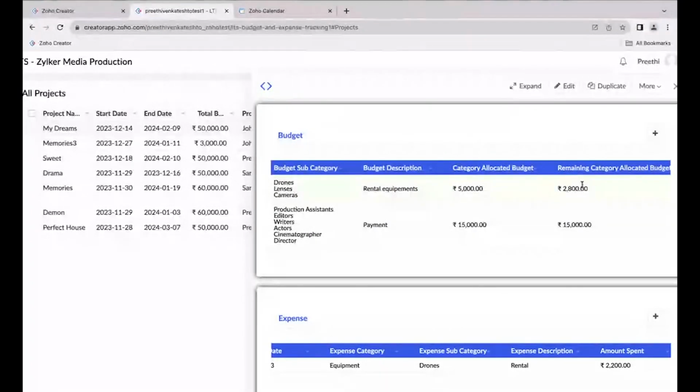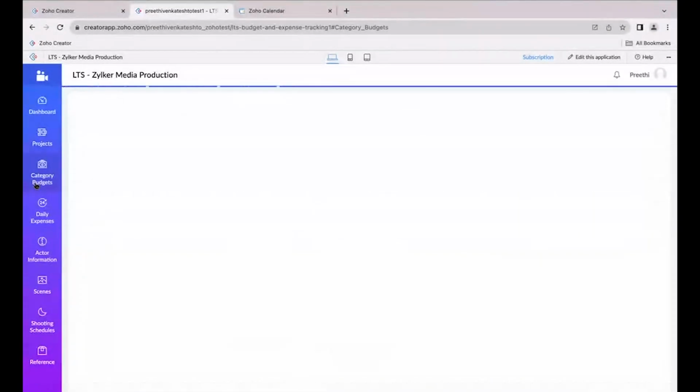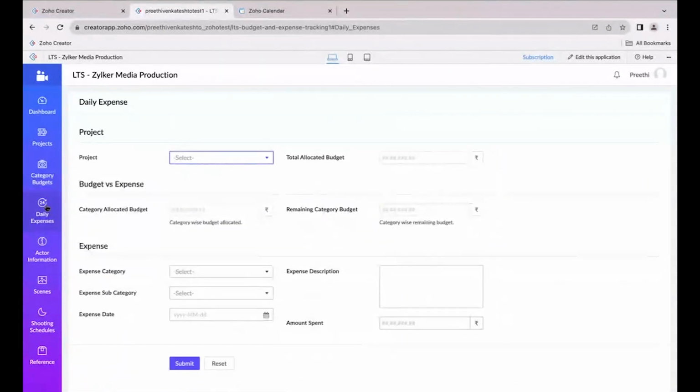So once it becomes zero or gets a negative value, then the budgeting team can take a review of it and they can add more budget for this particular expense. So this is how we are managing the category wise budget and the expense for each and every project in my production unit.